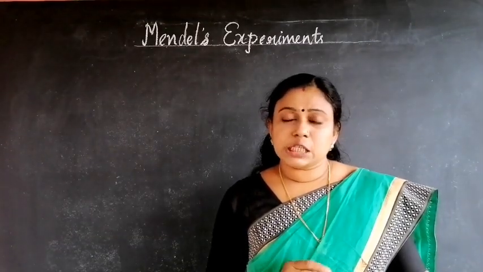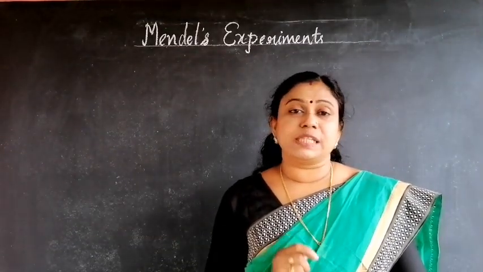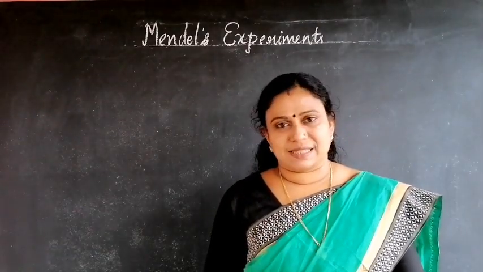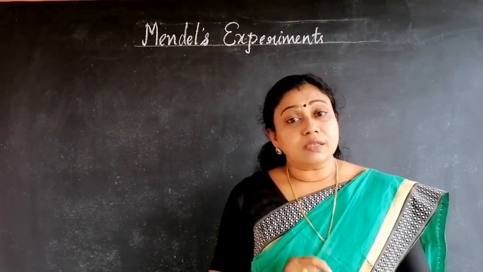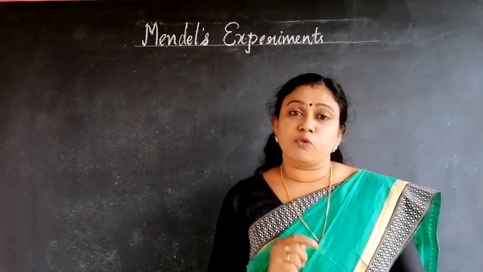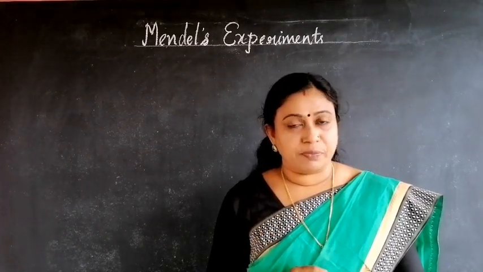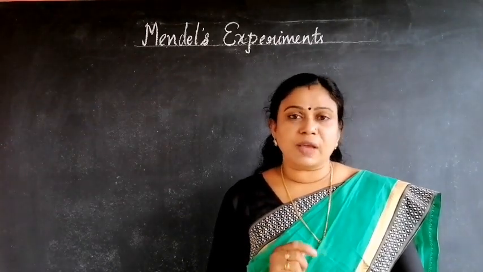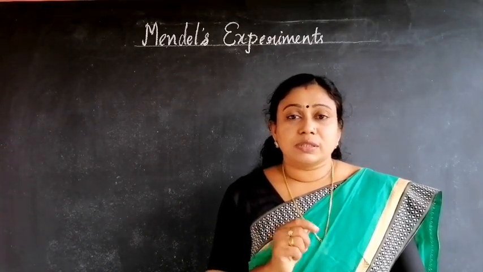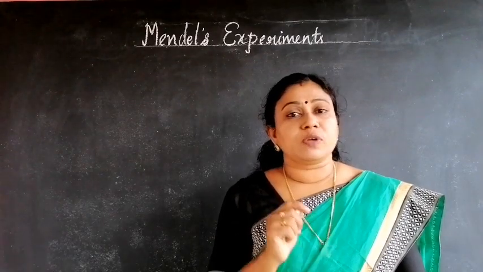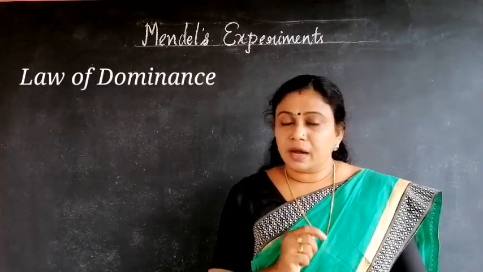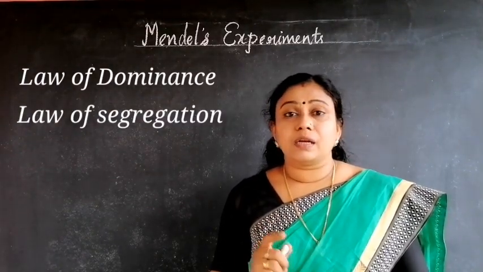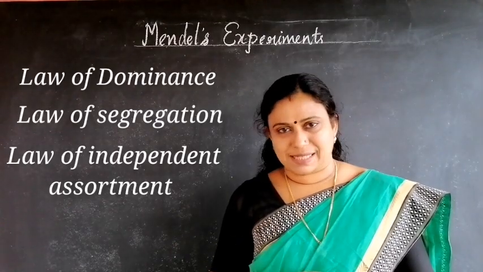Mendel conducted experiments in garden pea plants continuously for 8 years and made many generations of pea plants. He studied the inheritance of each character of pea plants generation after generation and developed the principles of inheritance of characters. He developed three laws of inheritance. They are the law of dominance, the law of segregation, and the law of independent assortment.